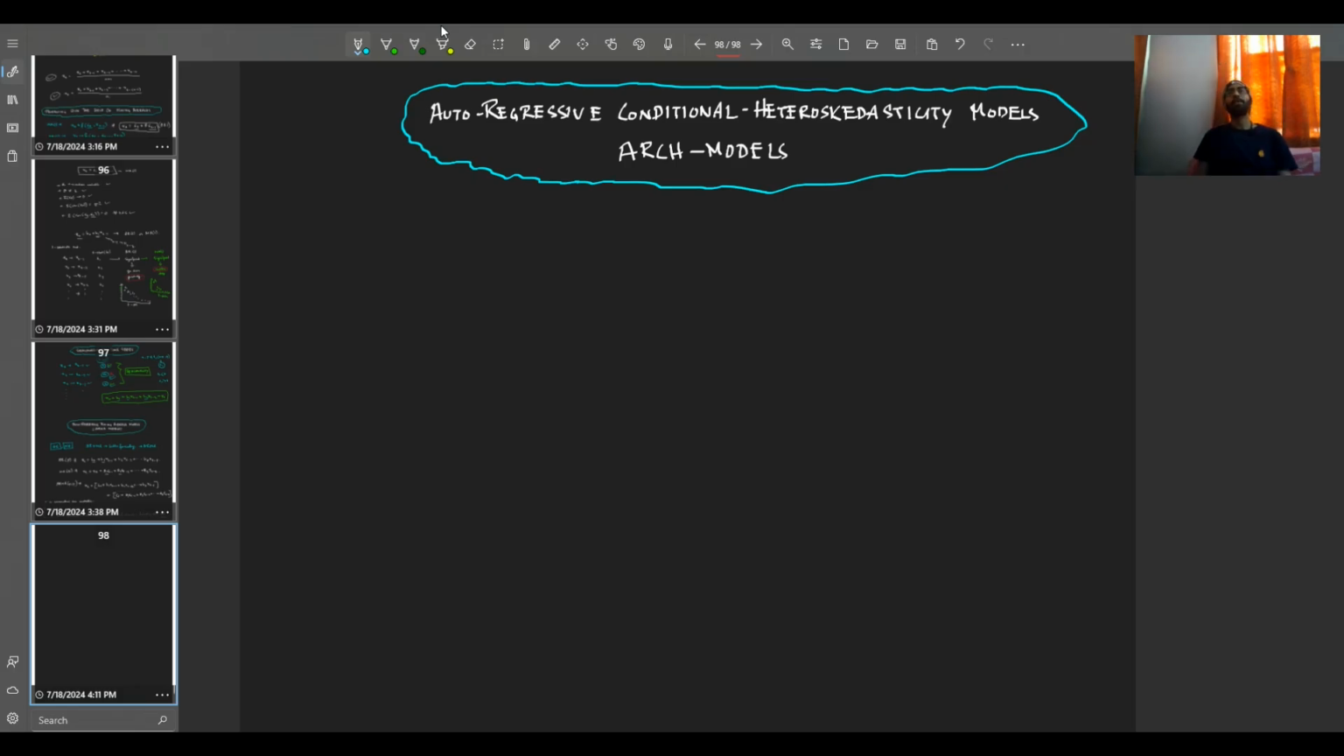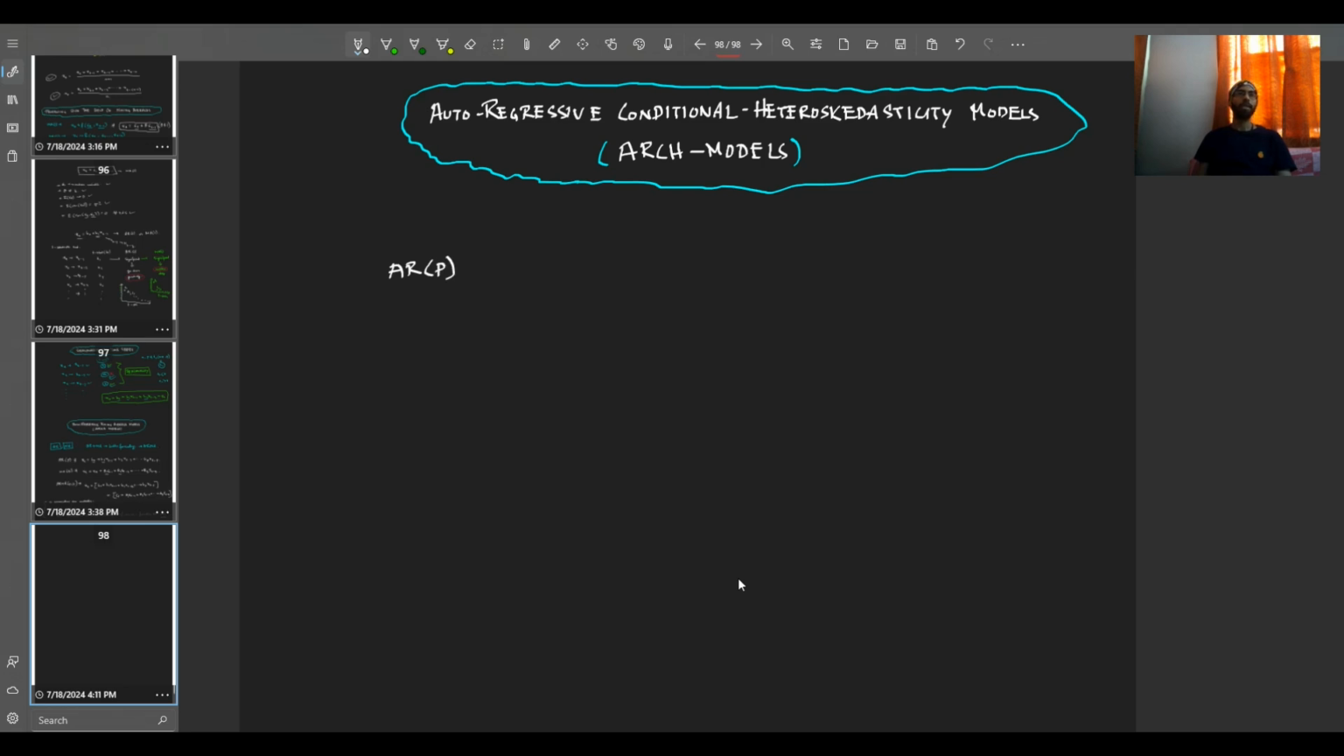Autoregressive Conditional Heteroskedasticity models, or the ARCH models. Now, what do we mean by these ARCH models? Friends, we have already learned what heteroskedasticity is, right? So, in an autoregressive model, what is conditional heteroskedasticity? Let's first understand that. To understand this, let's take an example of an AR(p) model.